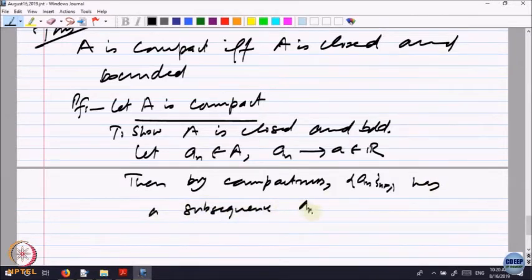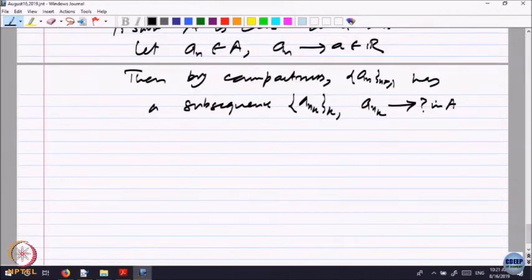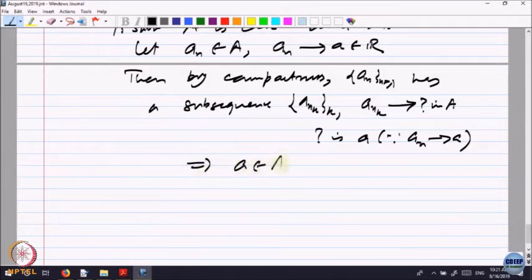So, let us write a_{n_k} converging to something in A. It only says it has a convergent subsequence converging to something which is in A, but that something is a, because a_n converges to a and it is a subsequence, implying that a belongs to A.